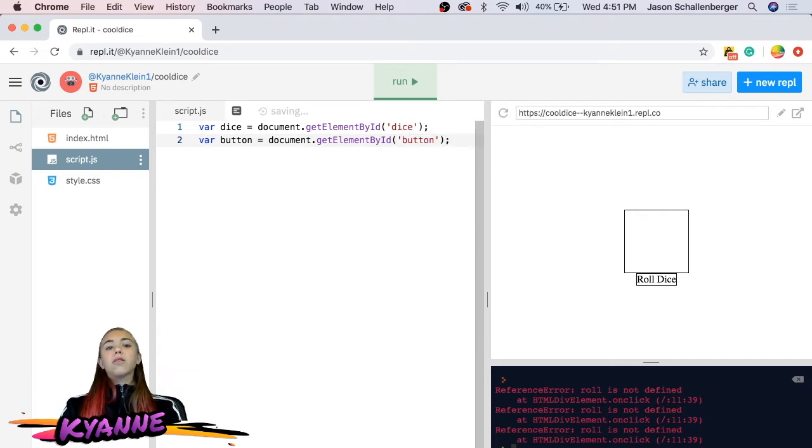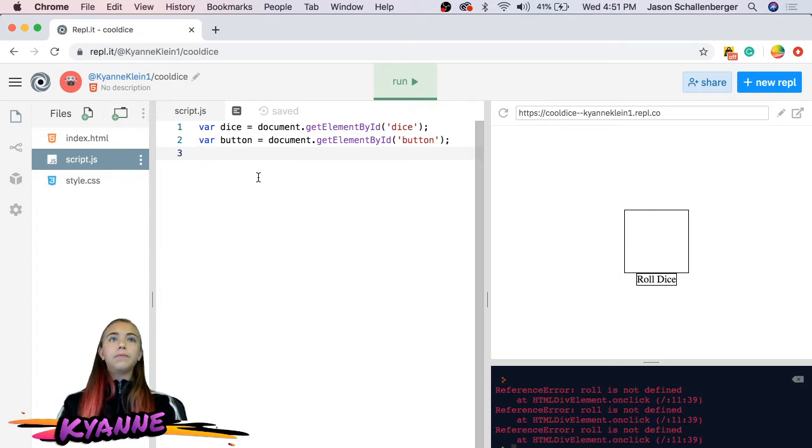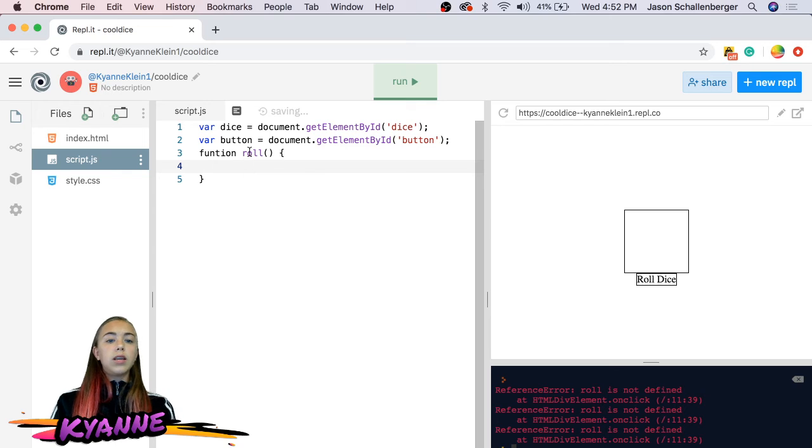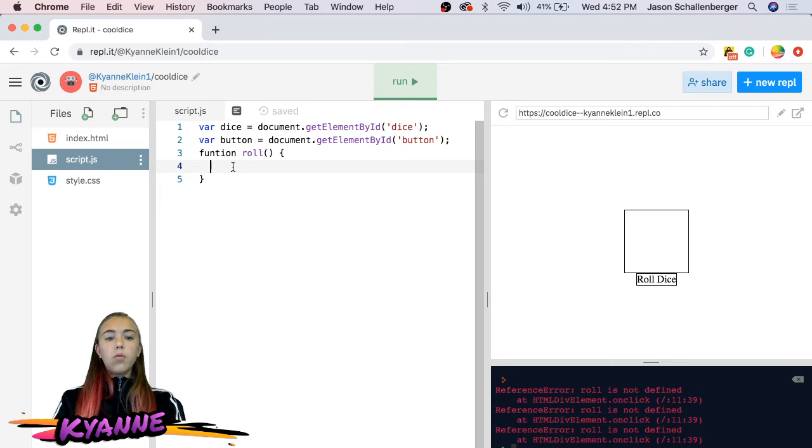That makes it a lot easier when you're writing your functions and stuff, so you don't have to write this super long thing. So now, what we're going to do is we're going to create our onClick function. So we're going to say function, and we named our function role. So we're making a function, and it's saying when we click on this button, then we're going to do something.